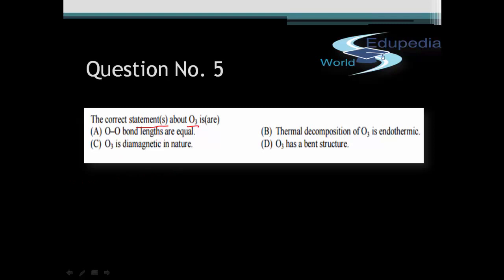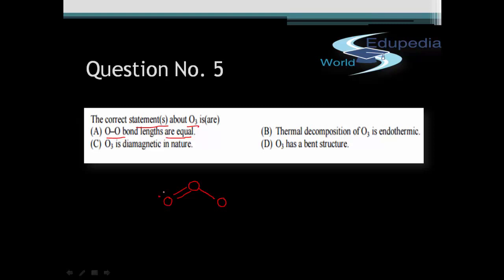So the first statement says that the O-O, that is the oxygen bond lengths, are equal. Is this a correct option? Let us consider it. Let us draw the structure of ozone. As we all know, we have one oxygen atom at the center, which is bonded with a double bond to another oxygen atom, and this is single bonded to a third oxygen atom.